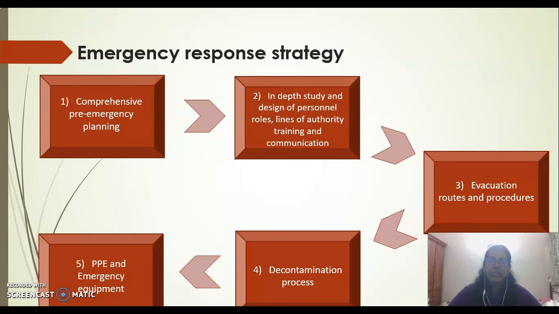The first one is comprehensive pre-emergency planning and coordination with third party organizations. The second one is in-depth study and design of personnel roles, lines of authority, training and also communication. The third one is easy access to evacuation routes and procedures. The fourth one is that the decontamination process must be maintained and monitored regularly. And the last one is PPE and emergency equipment must be ready and worn at all times.